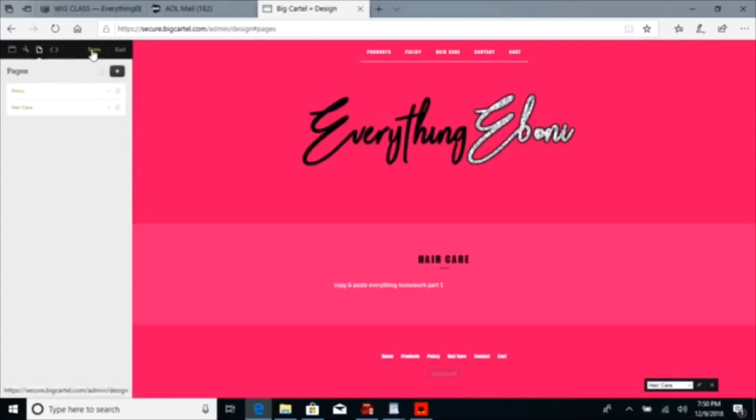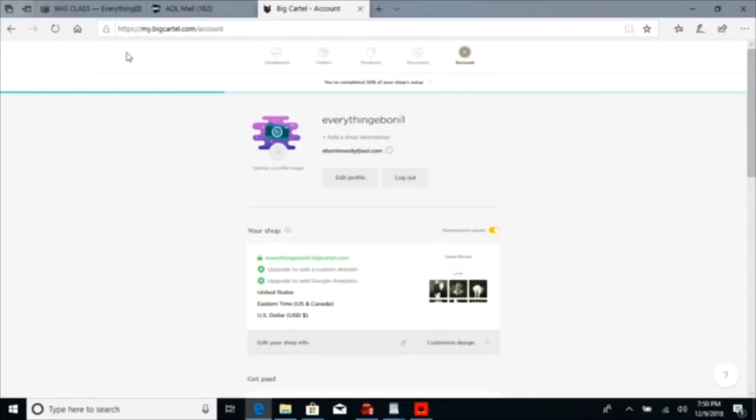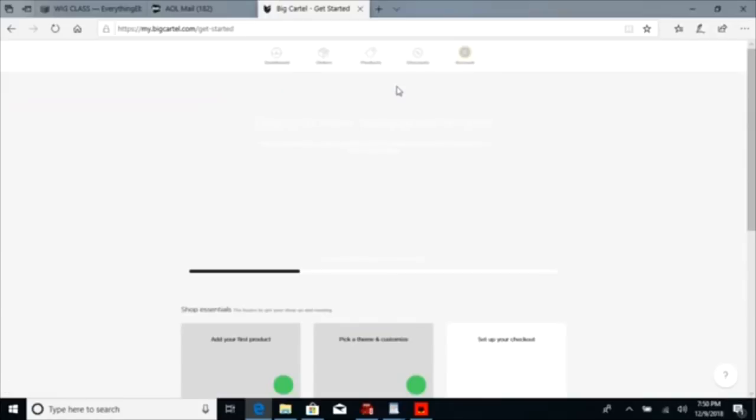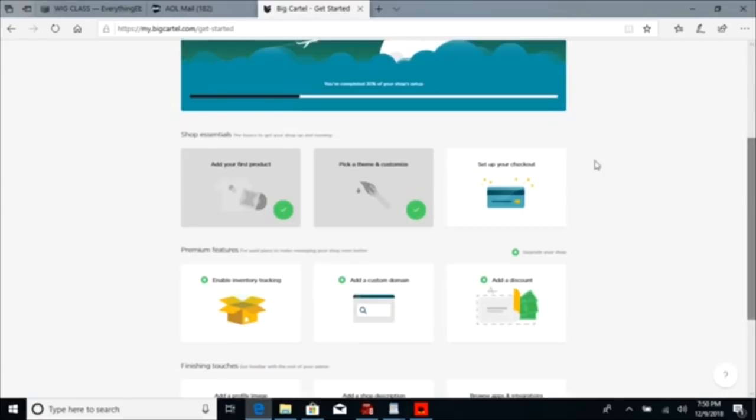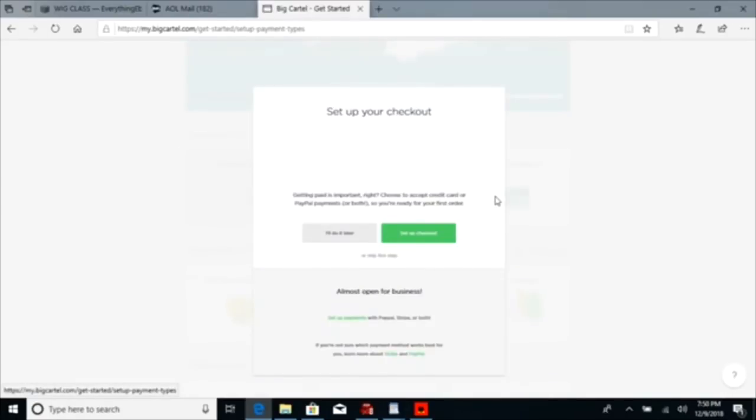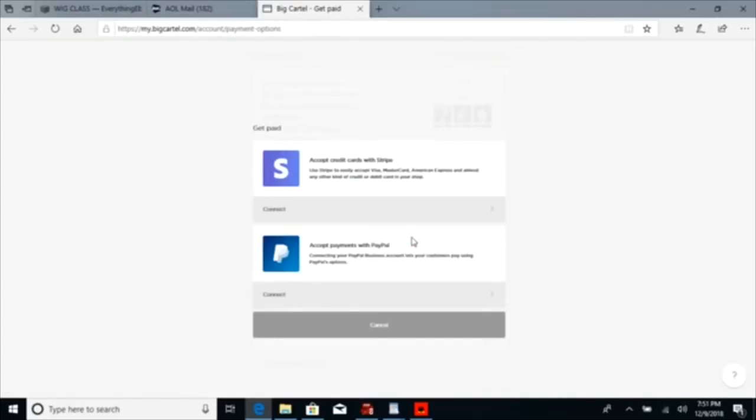Okay. So then you're going to click save up here at the top to save all of your changes. Then you're going to hit exit. Okay. Now we've completed 30% of your shop's setup. I'm starting not to be able to talk again, y'all. All right. So now you're going to set up your checkout. Okay. Set up checkout. This is how you're going to get paid.